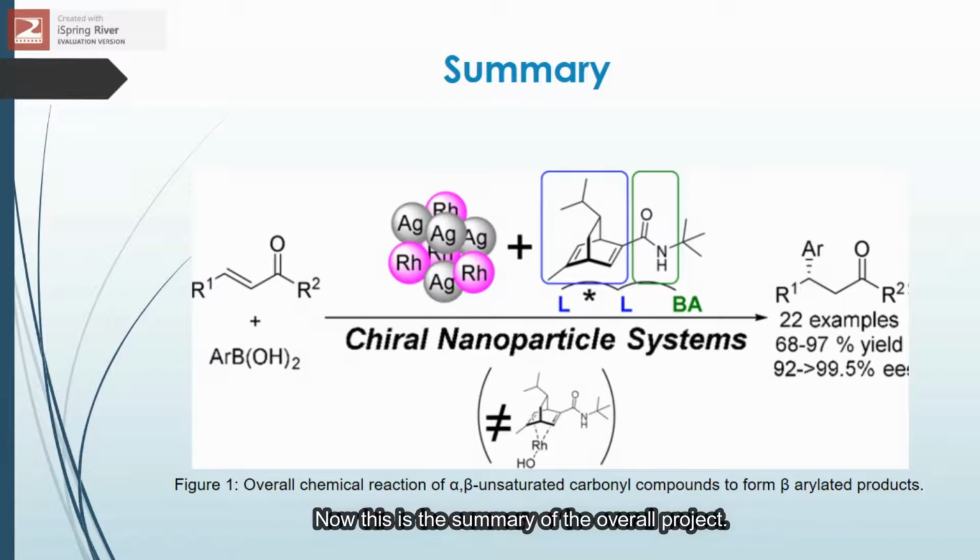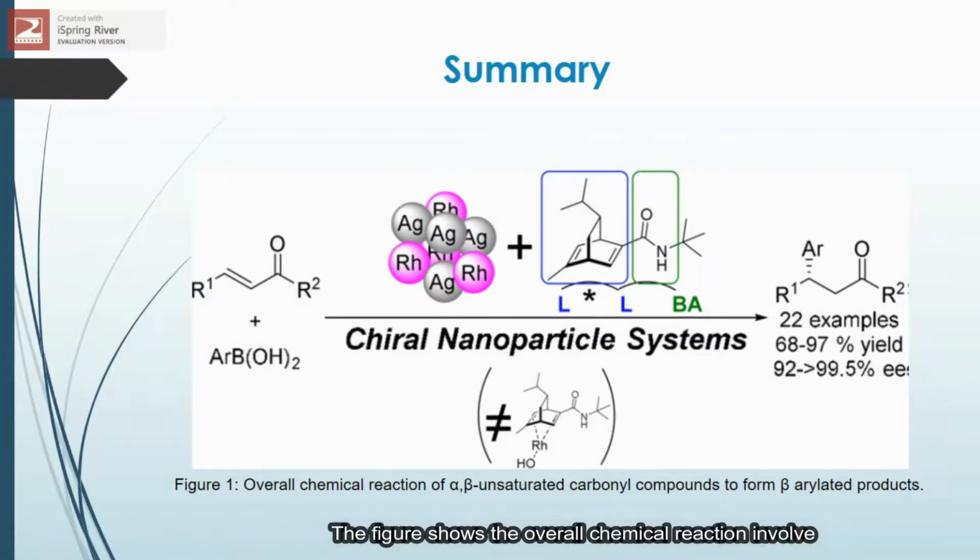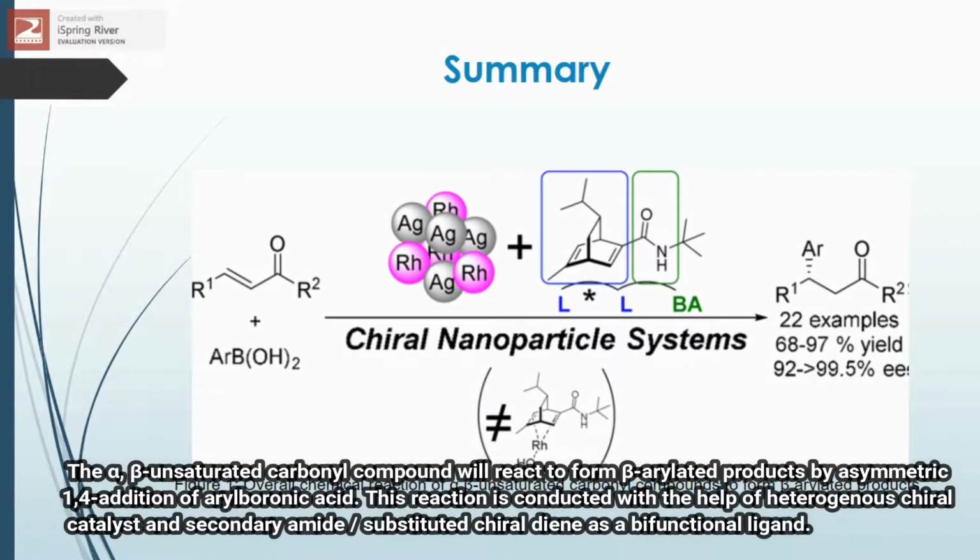Now this is the summary of the overall project. The figure shows the overall chemical reaction involved. The alpha-beta unsaturated carbonyl compound will react to form beta-arylated products by asymmetric 1,4 addition of aryl boronic acid. This reaction is conducted with the help of a heterogeneous chiral catalyst and a secondary amide substituted chiral diene as a bifunctional ligand.